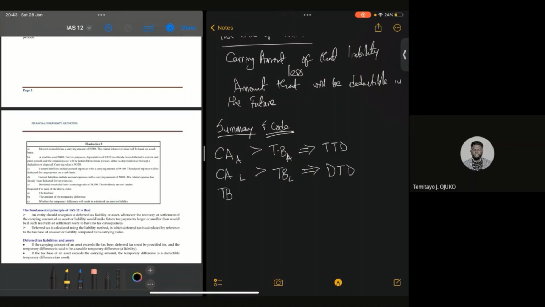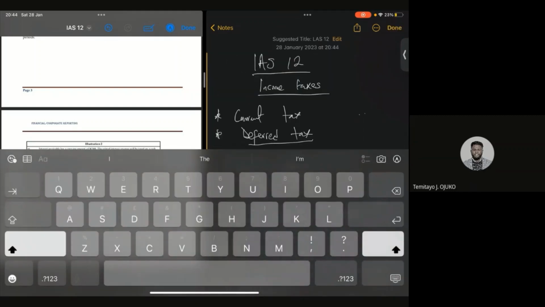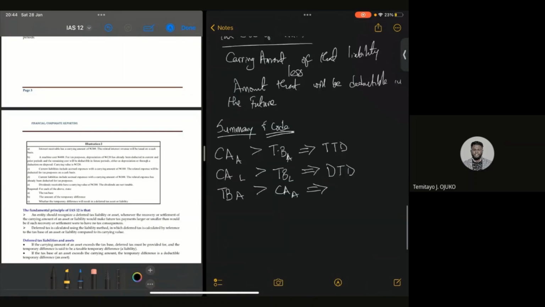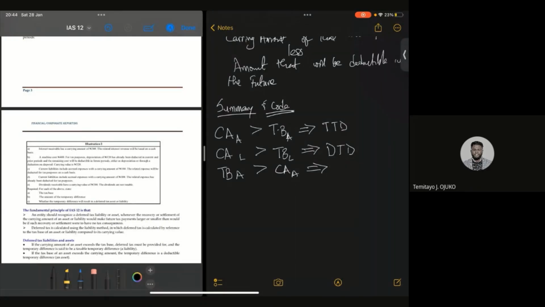When the tax base of an asset is greater than the carrying amount of an asset, right? When the tax base of an asset is greater than the carrying amount of an asset, automatically this is the opposite of the first one that we have here. Sorry about that. This is the opposite. Okay, let me just make it a bit easier so that it doesn't confuse you as well.